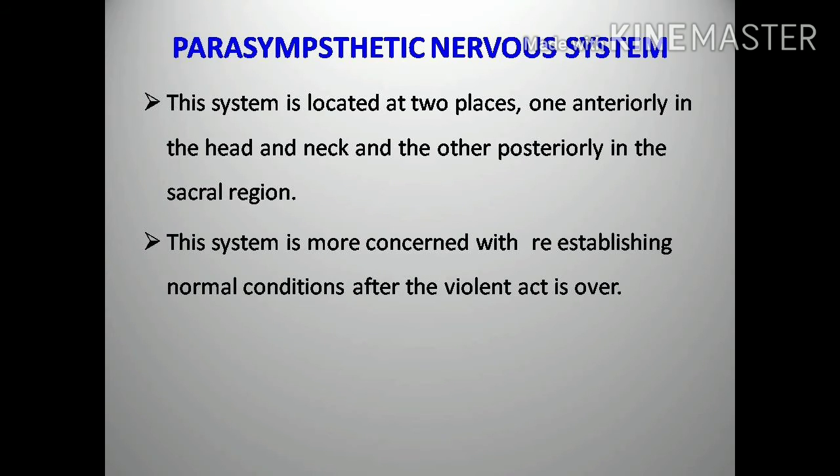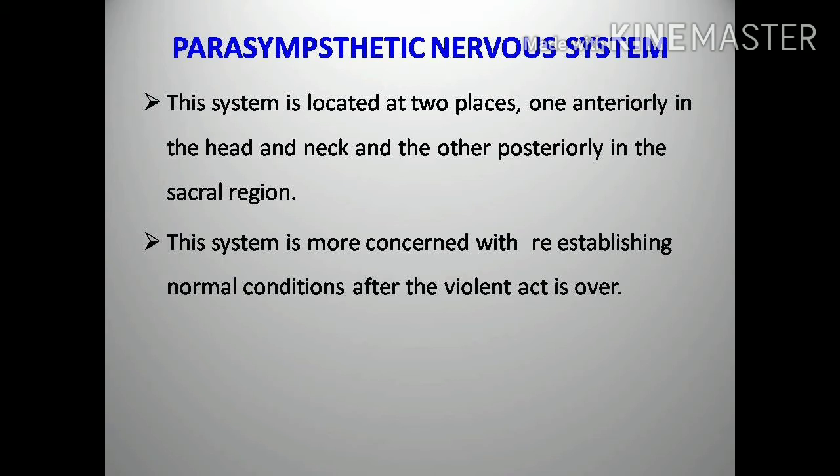Next, parasympathetic nervous system. This system is located at two places: one anteriorly in the head and neck region, and the other posteriorly in the sacral region.